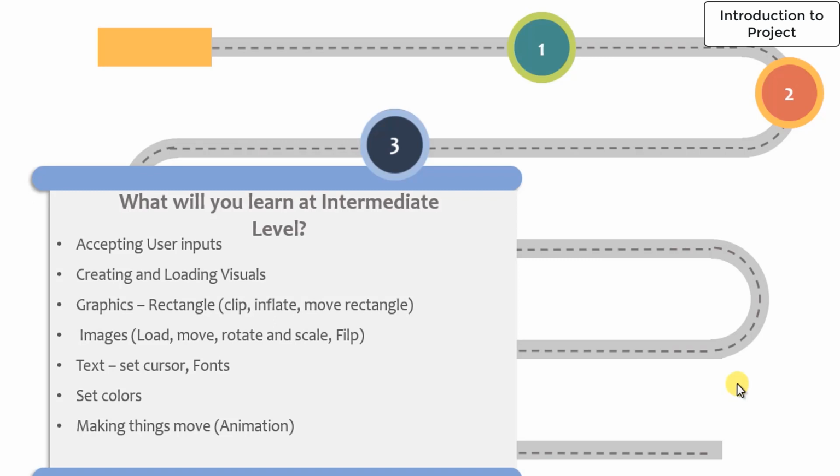You will learn about images: how to load them, move them, rotate and scale them, or flip them. You will also learn about different fonts, text, cursors, different colors, and at the end we will learn how to animate the object.